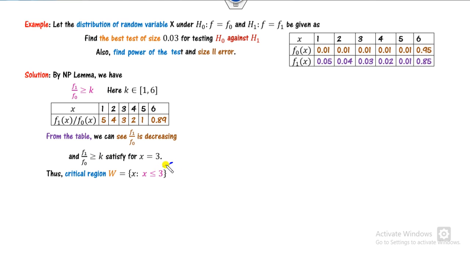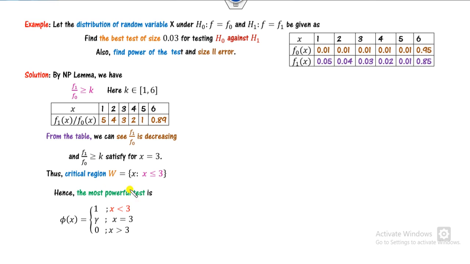That means your critical region has k star as 3. Why is it less than? Because it's decreasing, that's why it's a less than. If it is increasing, then you can write a greater than sign. So this value is satisfied for the first 3 pairs. This pair corresponds to 3. If it is 4, then we have to write 4. So this is my step 1.